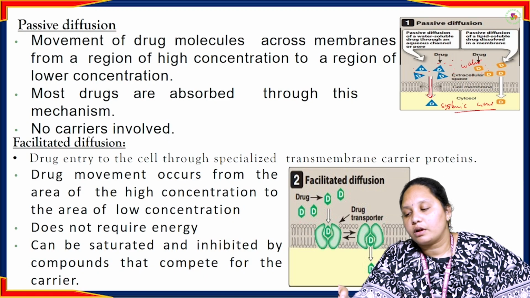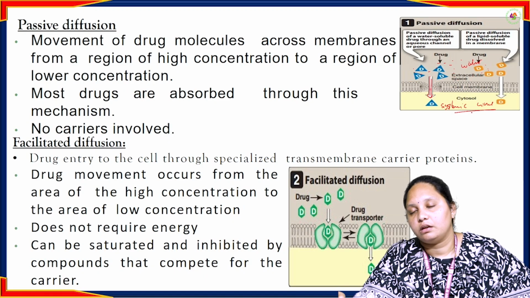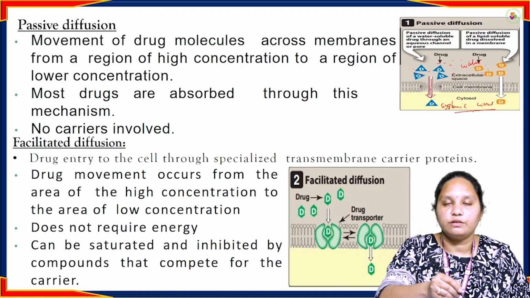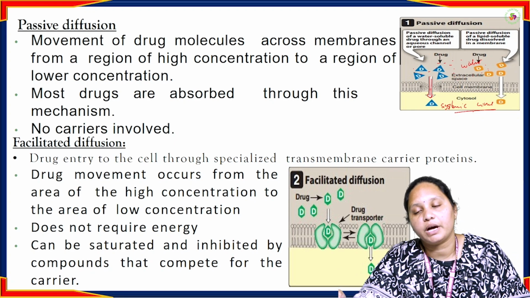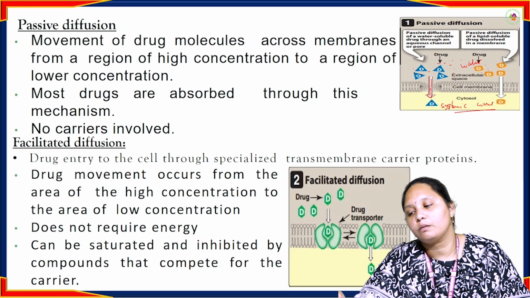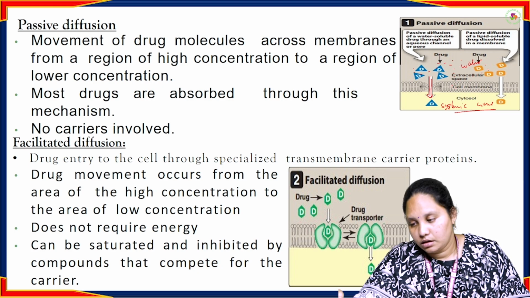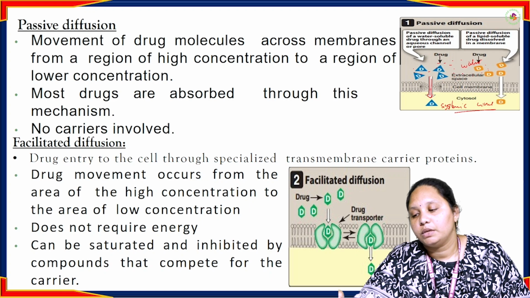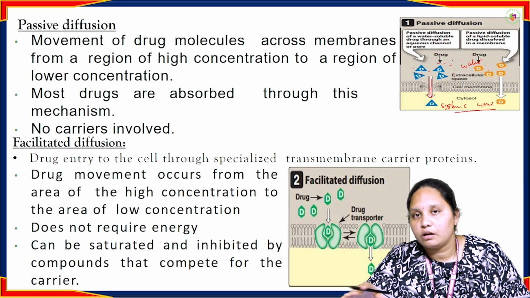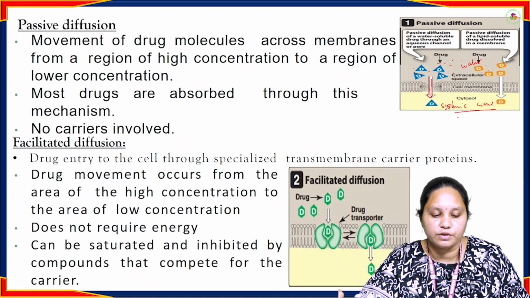For the entry of drug molecules into the systemic circulation, it follows a passive diffusion mechanism. Passive diffusion means that by reducing their concentration gradient, drug molecules cross the barrier and enter the systemic circulation. As the drug molecules slowly dissolve, one by one they enter and cross the membrane. Like this, the drug molecule is absorbed in the passive diffusion process.